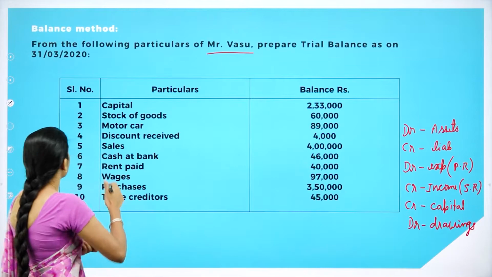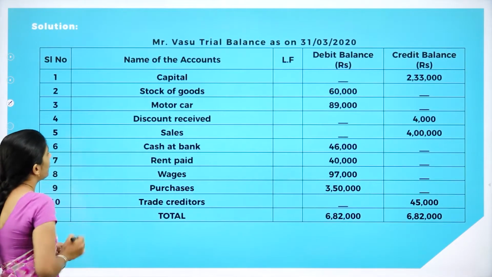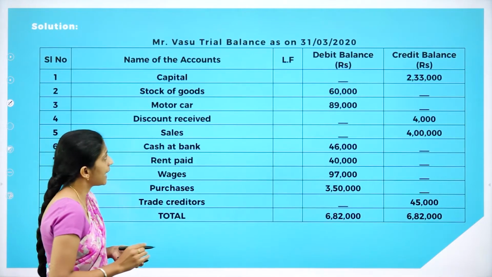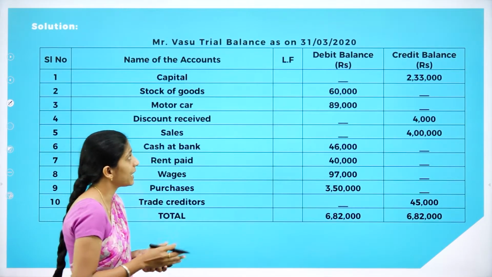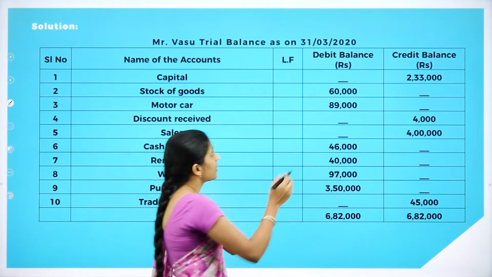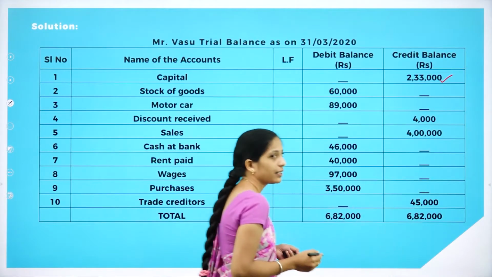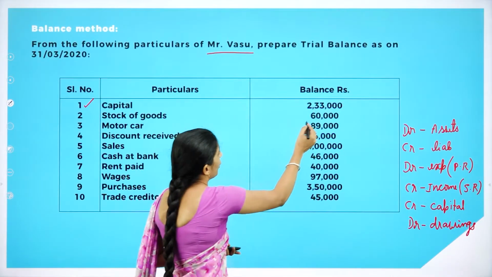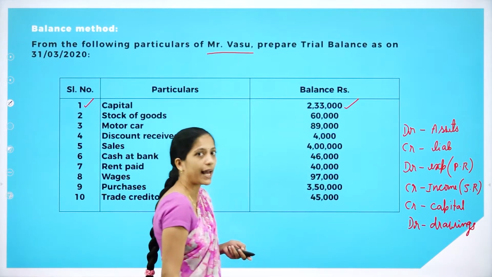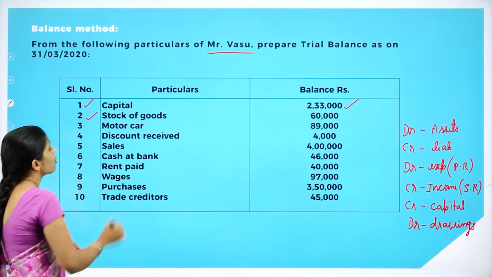Now moving on to the first transaction, that is capital. You will write the serial number 1. Name of the account is capital. Ledger folio is empty. Now what did I tell? You have to credit capital. So the debit column is dash and credit column is 2,33,000. You will write the same amount which is given in the question, that is 2,33,000.